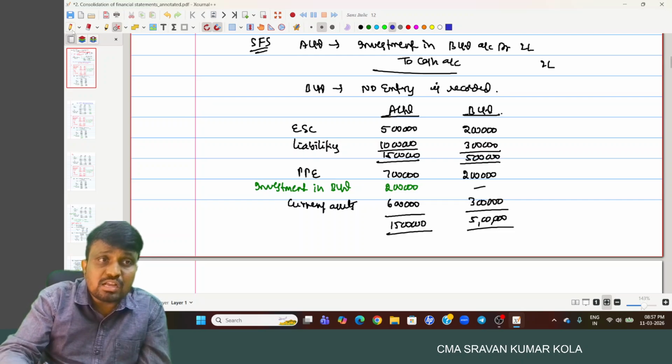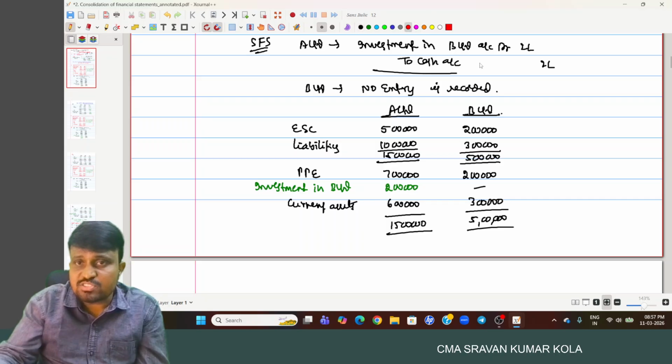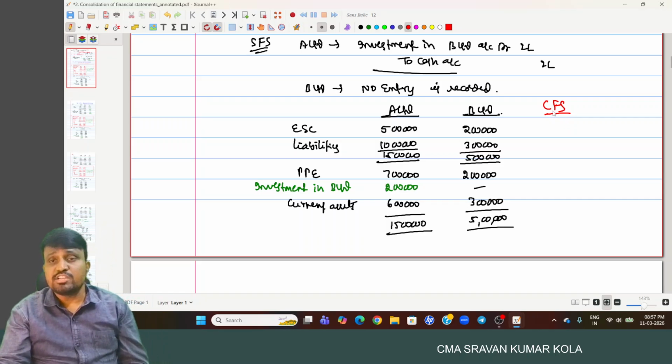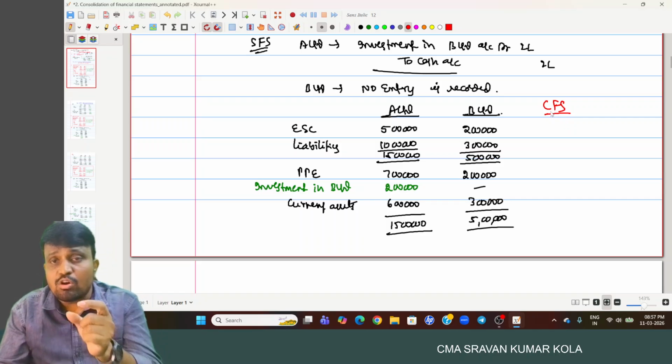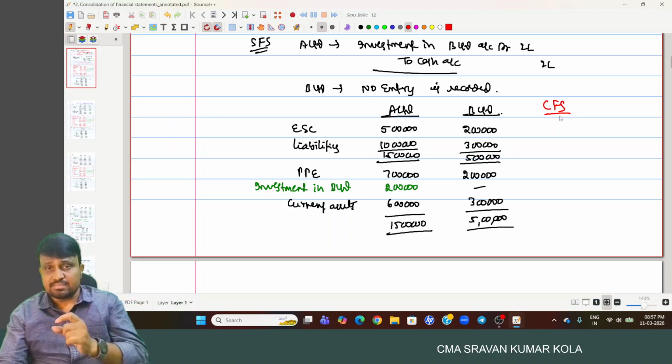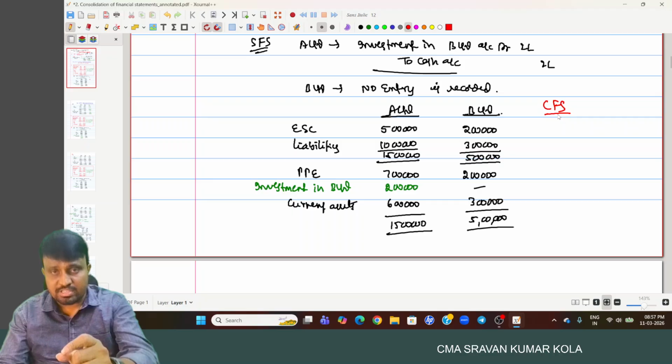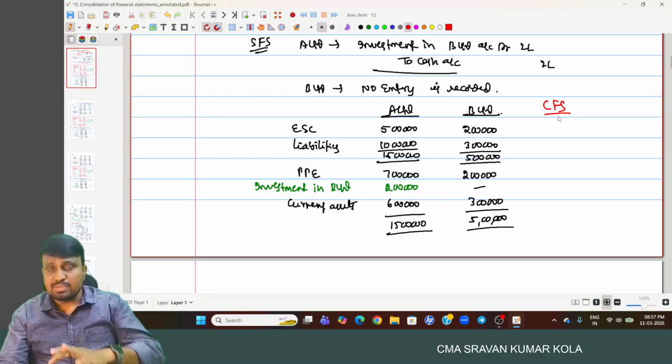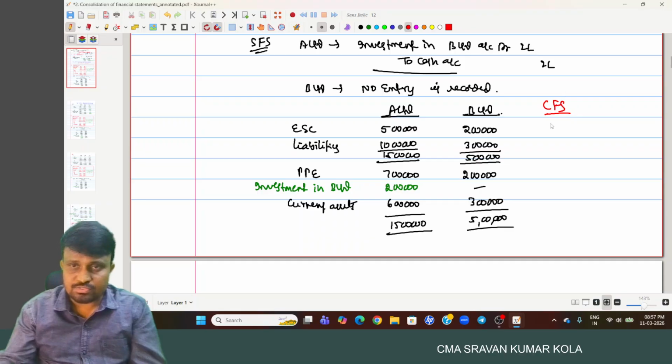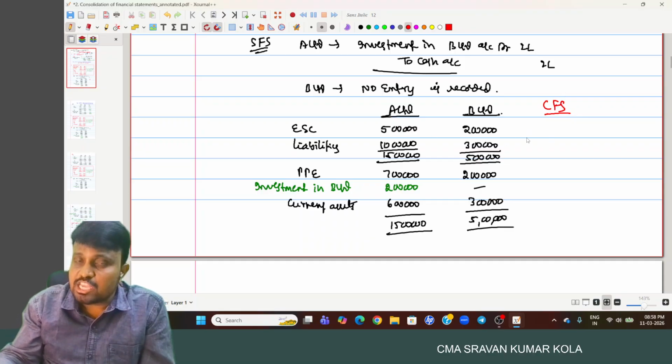What will be the impact in consolidated financial statements? In consolidated financial statements, what is meant by consolidation? Adding each and every item on a line by line basis by way of eliminating similar nature of transactions. Equity share capital: A Limited equity share capital plus B Limited equity share capital.